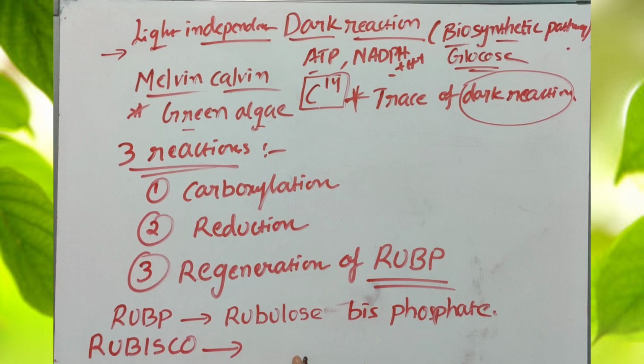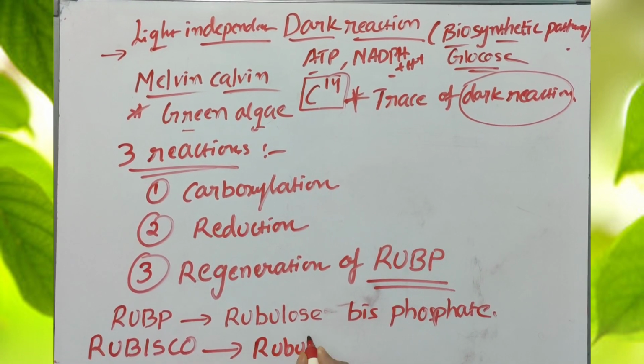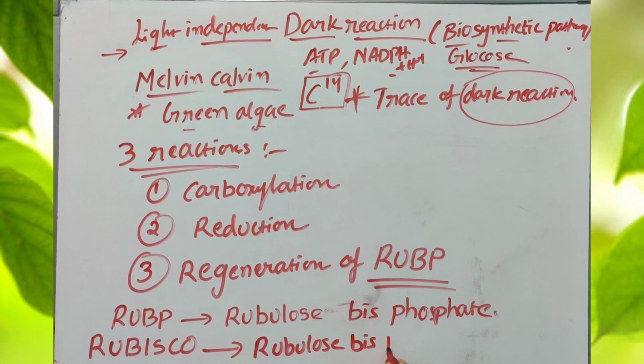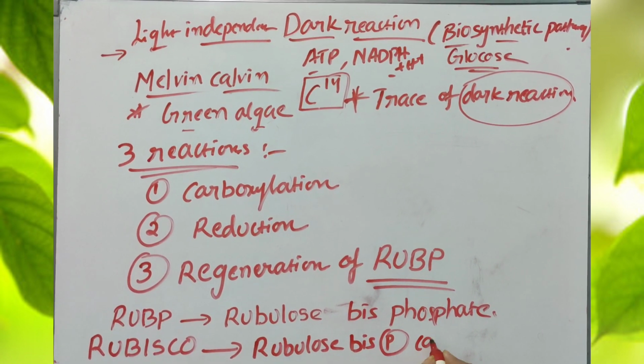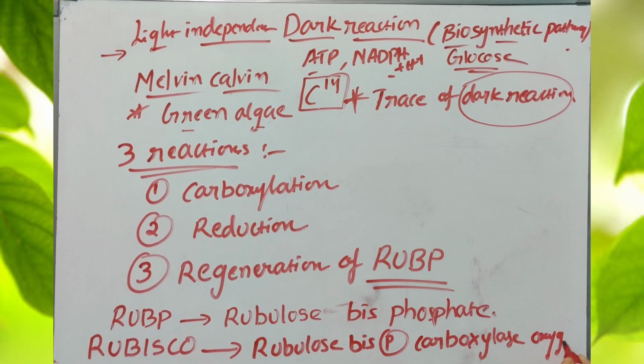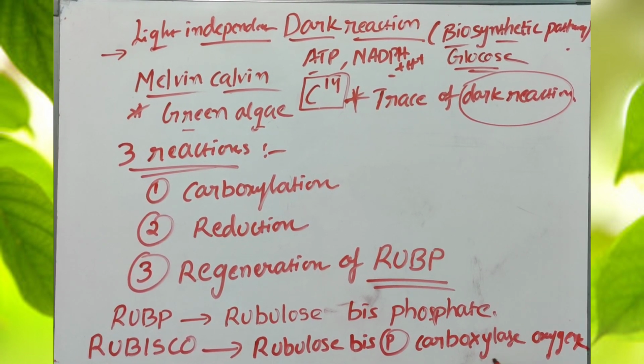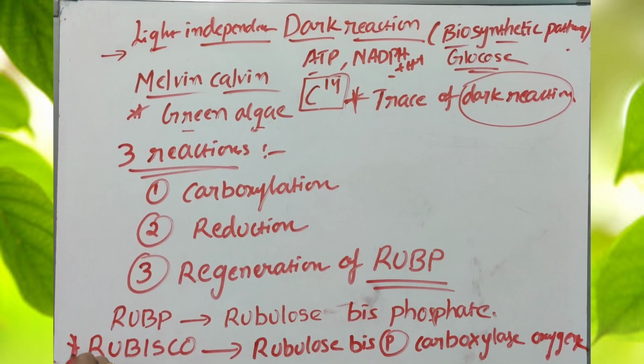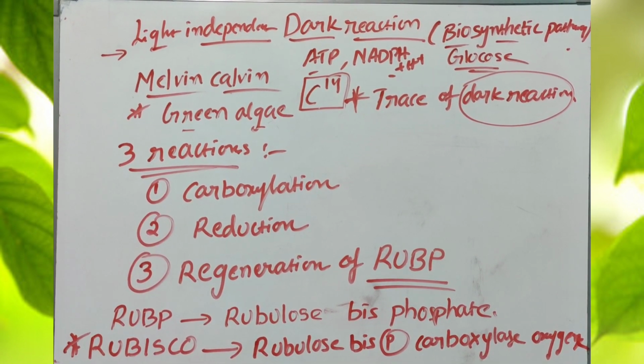Rubisco is an enzyme present in the plant. What is the full form of Rubisco? Ribulose bisphosphate carboxylase oxygenase. This is the enzyme most important in the plant for the synthesis of the glucose molecule in the dark reaction.